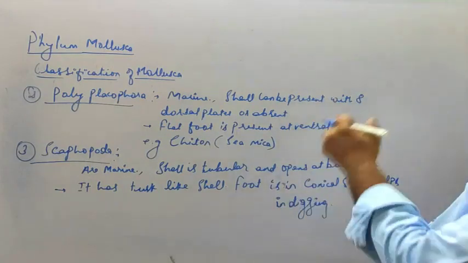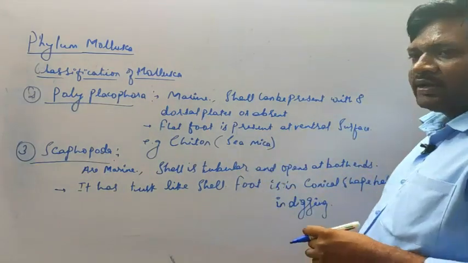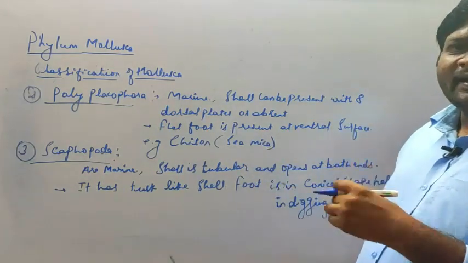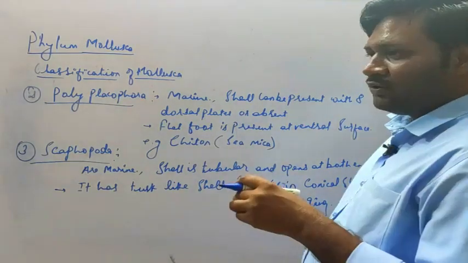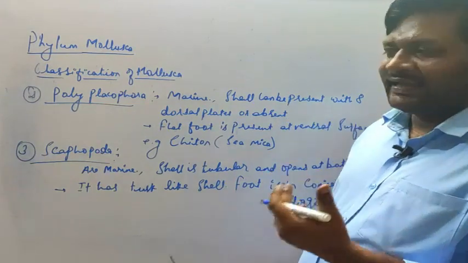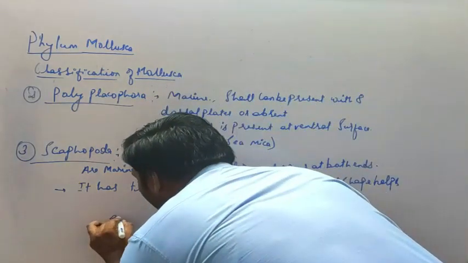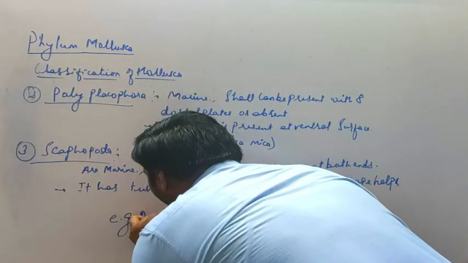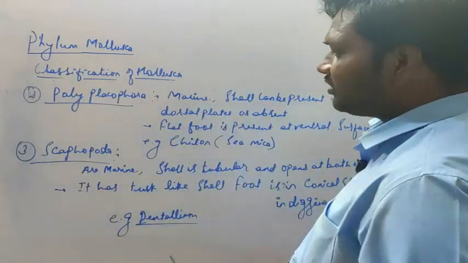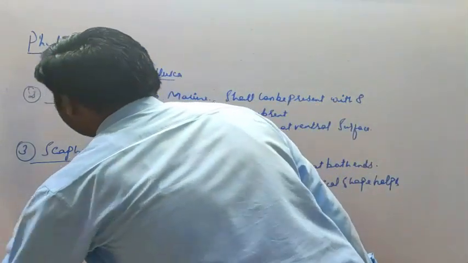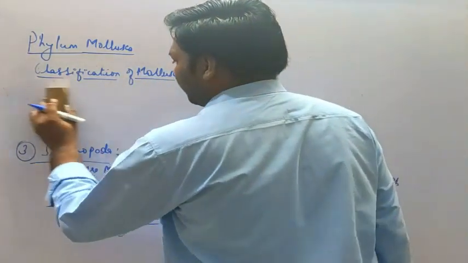So these are the Scaphopoda which have a tusk like structure, with conical ends, and have the opening from both the ends. The shell is tusk like, and the conical end of the tusk is used for digging. The example of this is the Dentalium. So this is about the third class, class Scaphopoda. Then we'll move to the next class, that is Gastropoda.